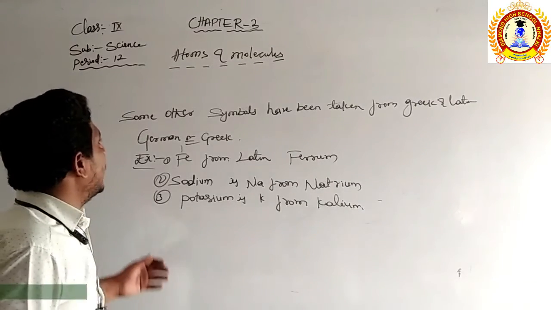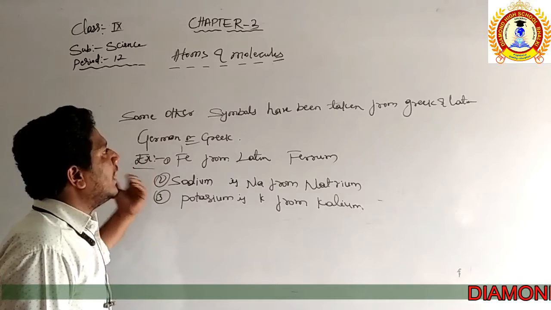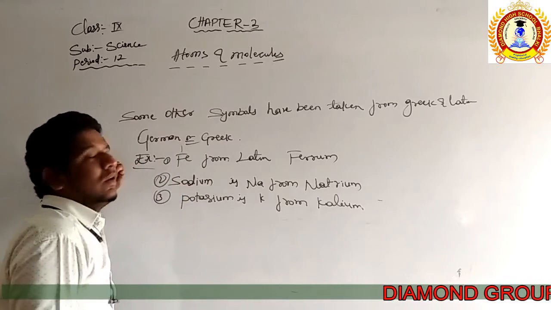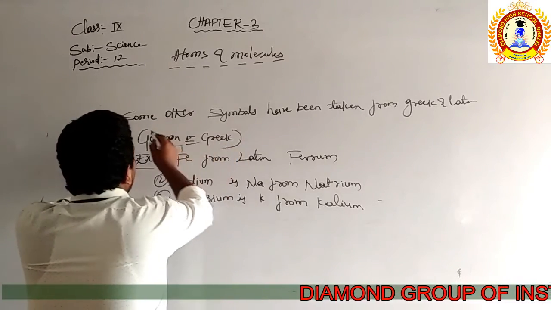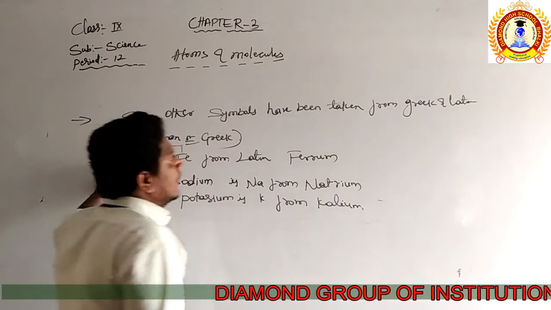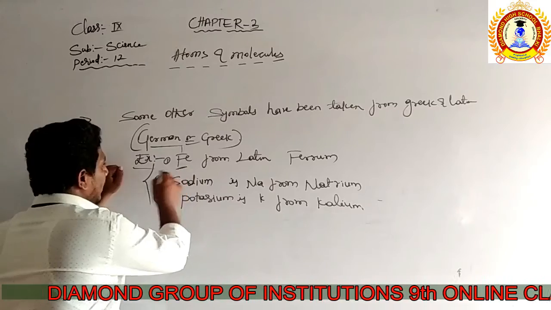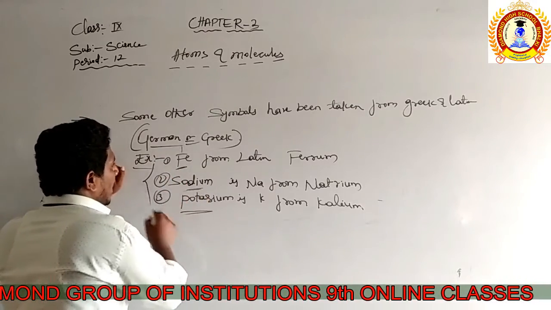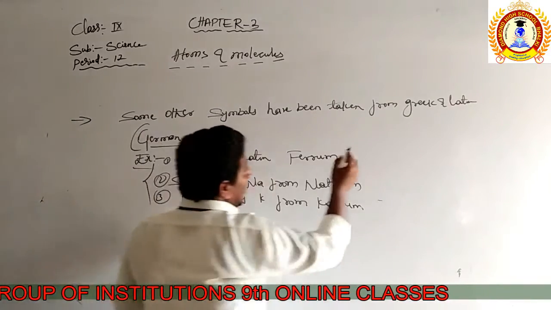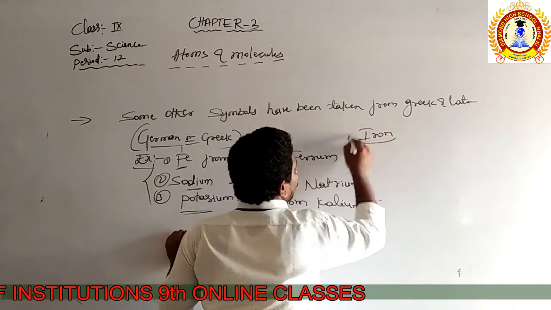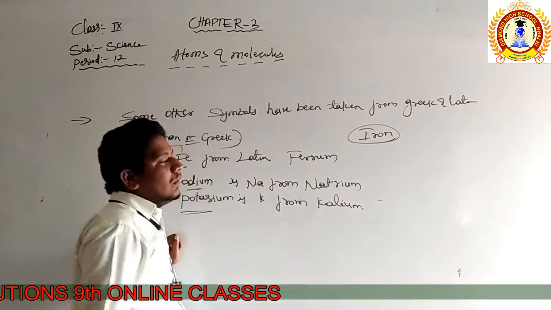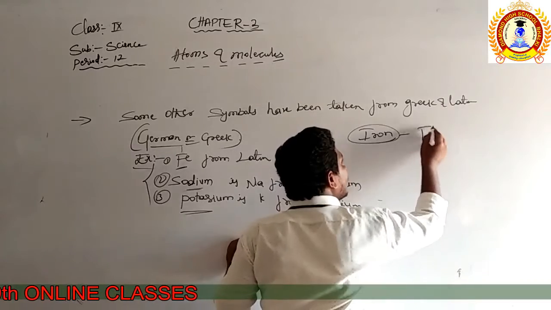Some of the symbols are taken from Greek, Latin or even German words. Three examples here are iron, sodium and potassium. Iron is spelled I-R-O-N, but the symbol of iron is Fe.